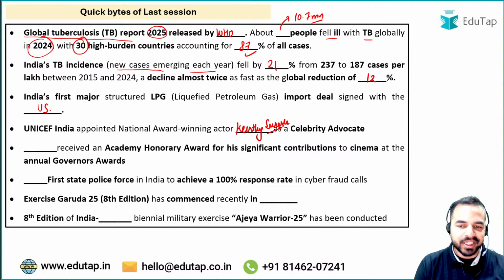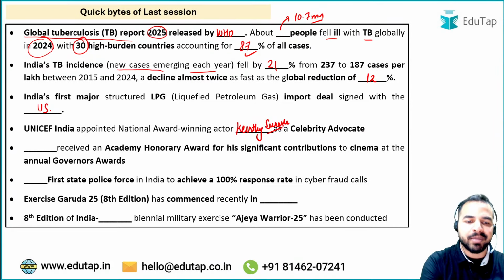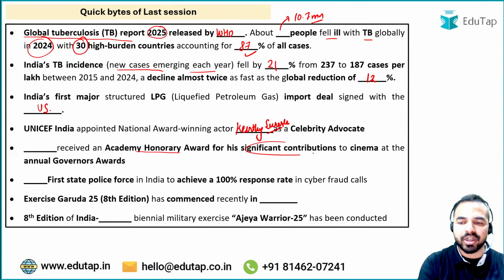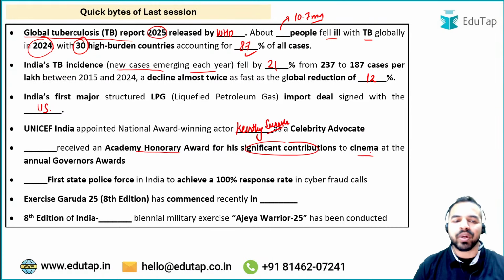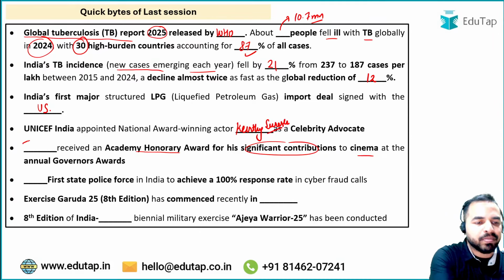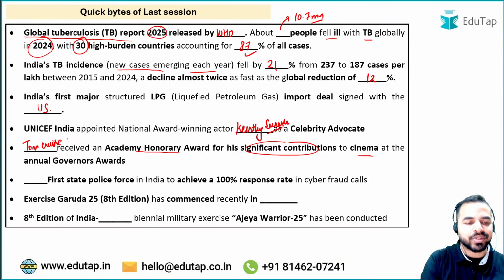Moving ahead to the next part, you have to tell me here the name of the person who has received an Academy Honorary Award for his significant contributions to cinema at the Annual Governors Awards. So the award was given to him during the Annual Governors Awards, and this is the first time he has received this award. The person's name is Tom Cruise. Tom Cruise is the right answer.